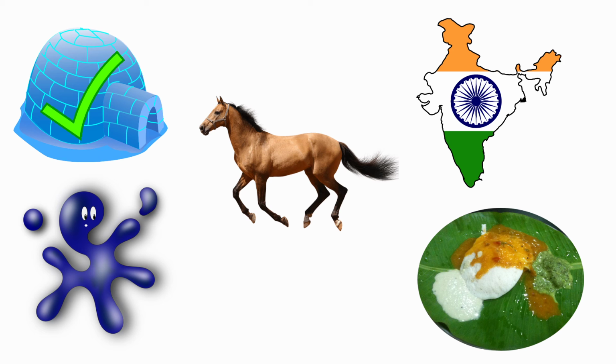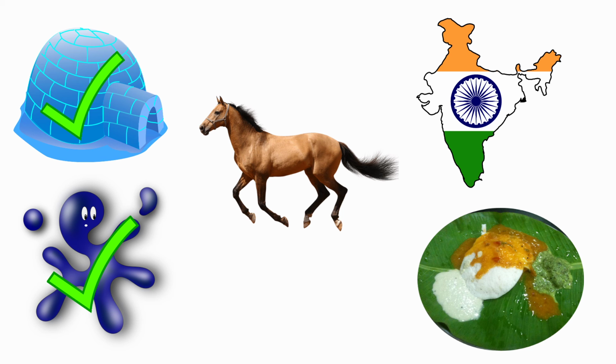Next one, indigo. The beginning sound for indigo is E. And the sound of the letter I is E. For indigo, the beginning sound is E and the sound of the letter I is E. Both are same sounds. So we are going to tick the picture indigo.